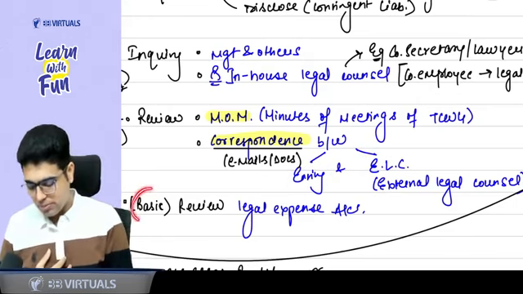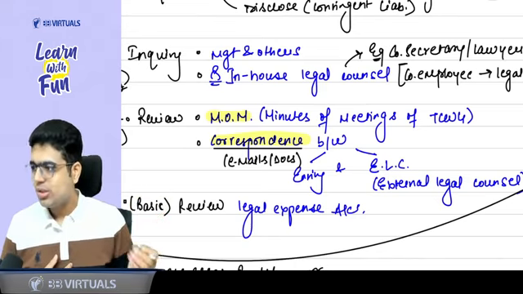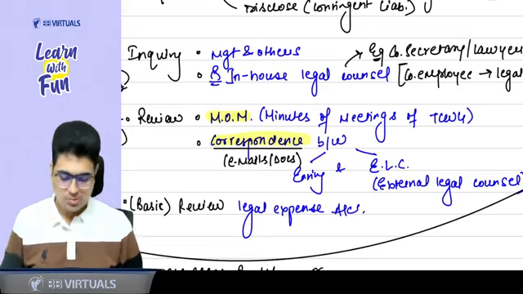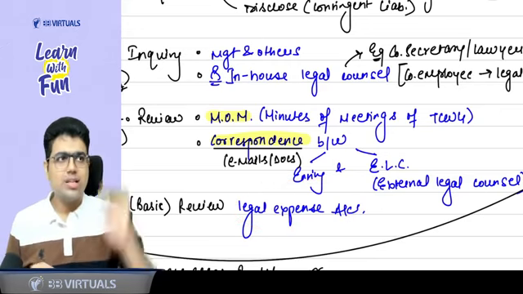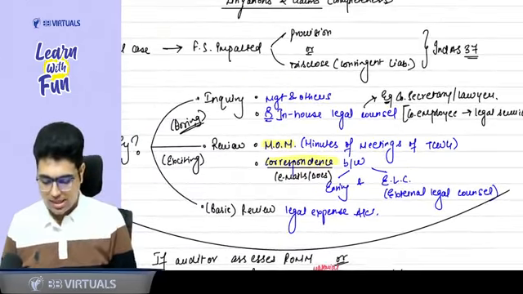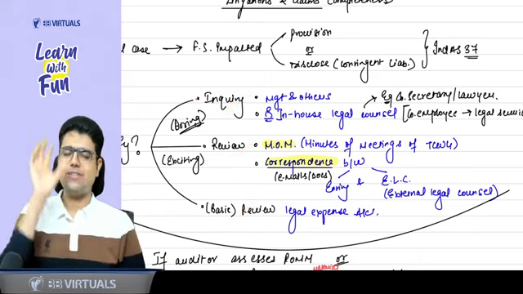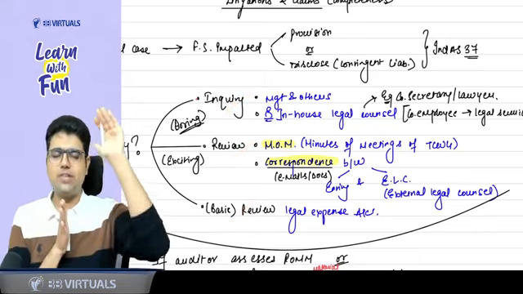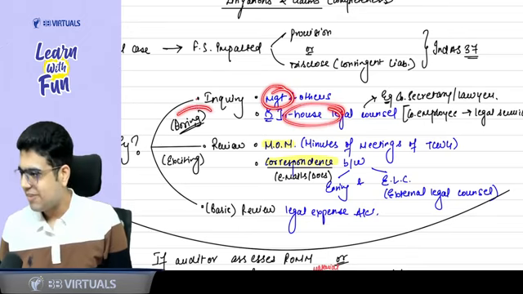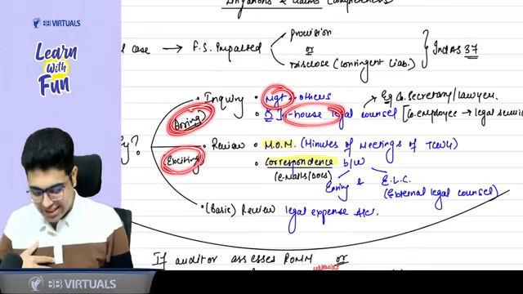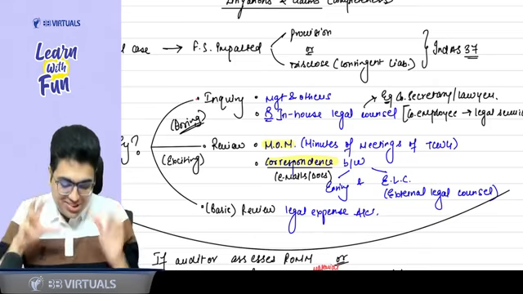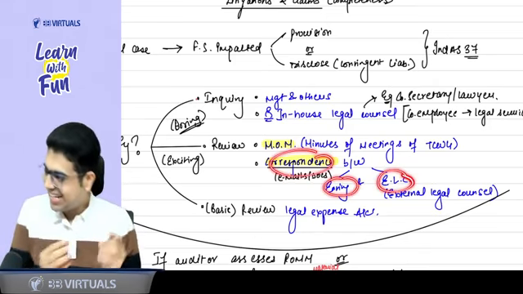And lastly, don't forget the basic point, review the legal expense account. As an article intern, we are generally given to audit the legal and professional expense account. So review the legal expense account to know the legal expenses. Through that, you can get to know about the litigations and claims. These are the points which ICAI can ask. Everyone, let's revise. First of all, we will do inquiry. Inquiry with the management, others, and in-house legal counsel. Sir, management and in-house legal counsel are very boring people. So for exciting things, review the minutes of the meeting. What is going on in the minutes? What is going on between the entity and external legal counsel?